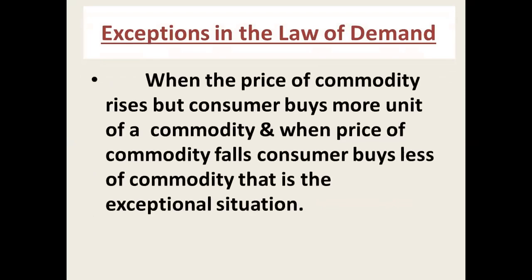Let's come to the next and most important point of today's video, the exceptions in the law of demand. This is the last point of the law of demand. We understood what the law of demand is and what the assumptions are. So what do we mean by exceptions? There are some rules.